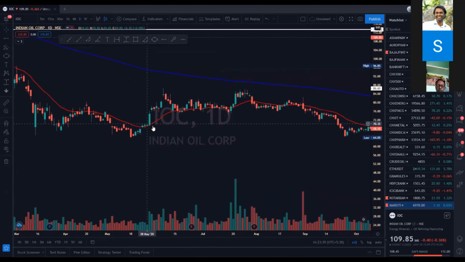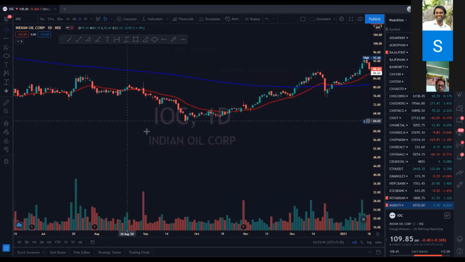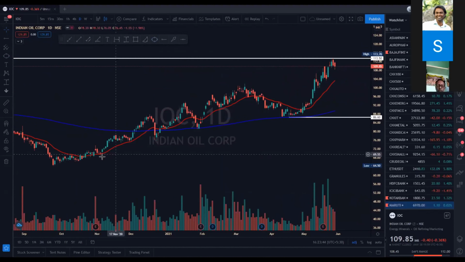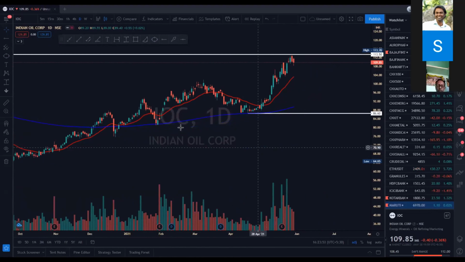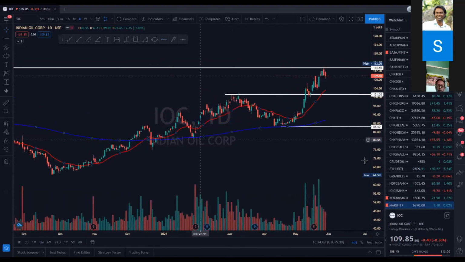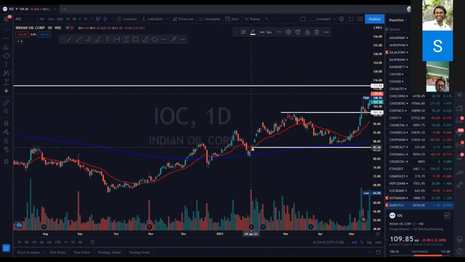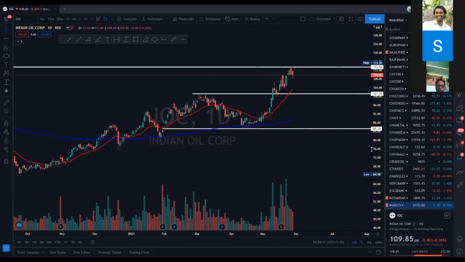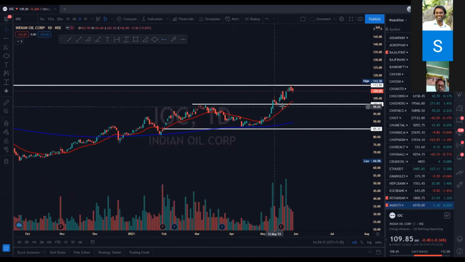It broke out of the 20 EMA on 28th May. Then we can see the breakout happening on 4th November. Then the breakout happened in February when it was at 85. The breakout happened at the same level, maybe here. If we analyze another structure like here, again a solid breakout. It gave a super breakout. Look at the struggle over here at the same level.